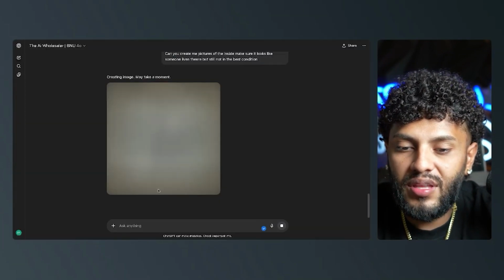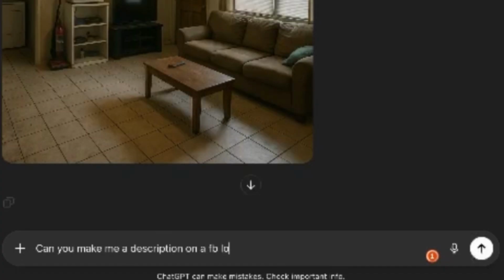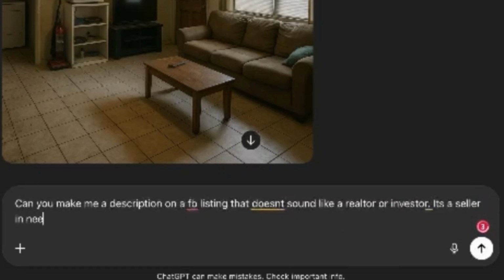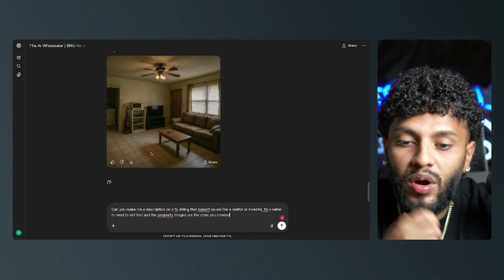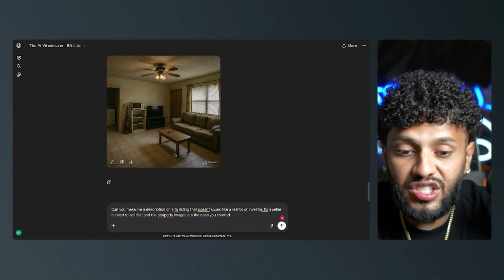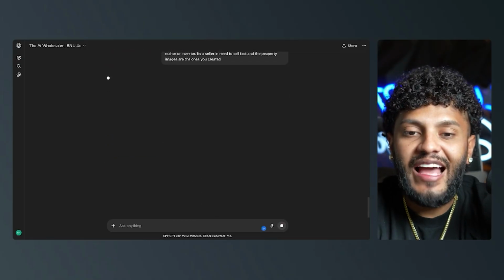I'm going to go back into the AI wholesaler. All right. And I'm going to say, can you make me a description on a FB listing, right? So FB listing, Facebook listing that doesn't sound like a realtor or investor. It's a seller in need to sell fast, and the property images are the ones you created. All right. And then you can obviously always alter this. Now, it gave me one good picture, which is nice. As you can see, it actually looks really good. But what I'm going to go ahead and do is click create or send off and see exactly what it gives me, y'all.